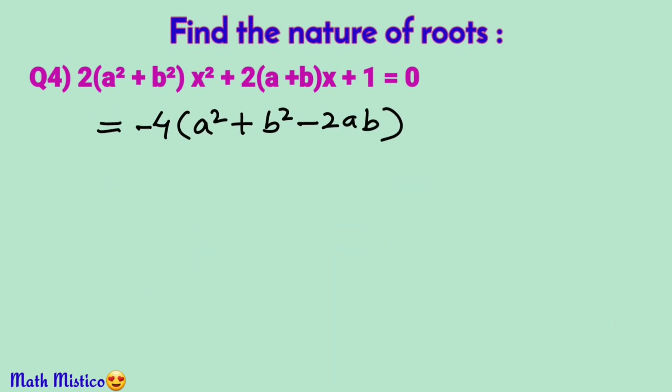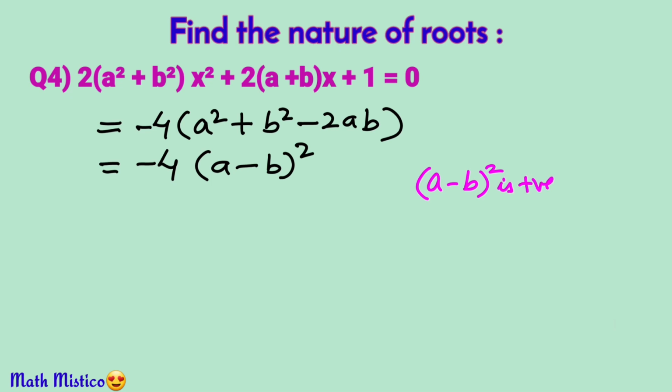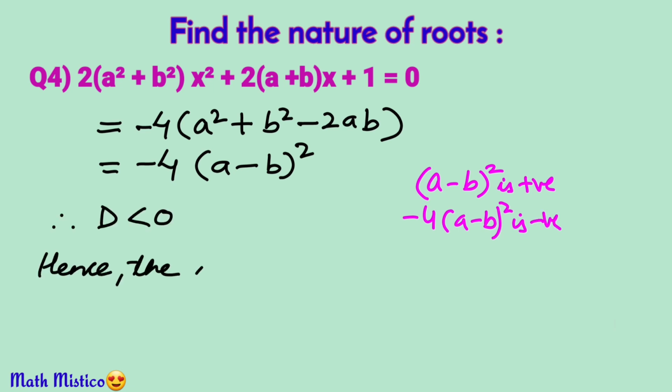Is this some identity? Correct. It is (a minus b) whole square. So this way we get this value of discriminant. Now (a minus b) whole square is a square, and so it is always positive. And when we multiply it with a negative number, minus 4, the answer is negative. So this tells us that D is negative, and hence the equation has no real roots.